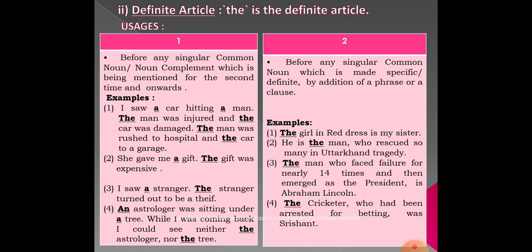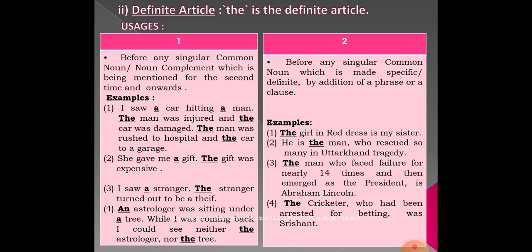By using a phrase or clause, we can specify or definitely say something about someone. So in the third example we are speaking about Abraham Lincoln, and he has been made specific or definite, that is, particular about that person who failed nearly 14 times, right? So that is Abraham Lincoln.